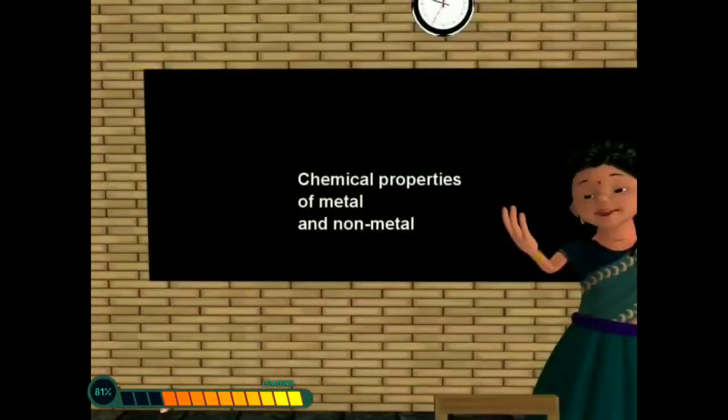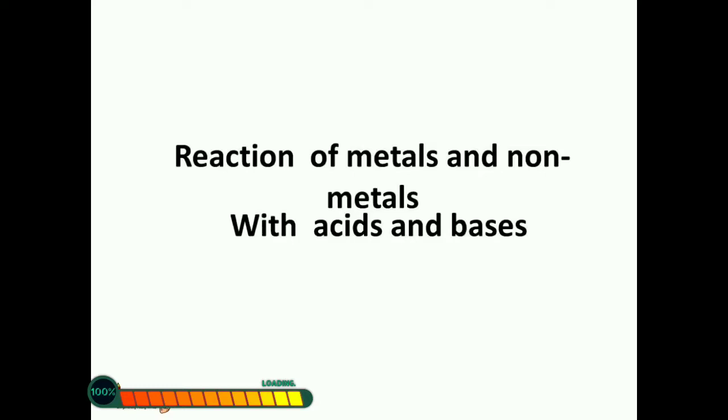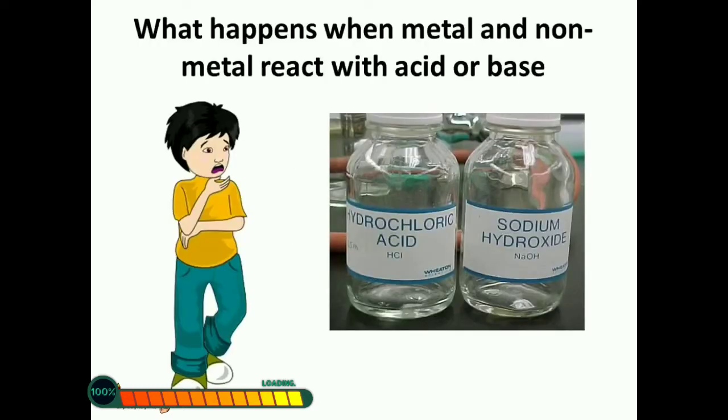My dear students, previously we have learned the reaction of metals and nonmetals with water and oxygen. Today we are going to discuss the reaction of metals and nonmetals with acids and bases. Acid and base are two very important types of chemicals. What happens when nonmetals and metals react with acid and base?